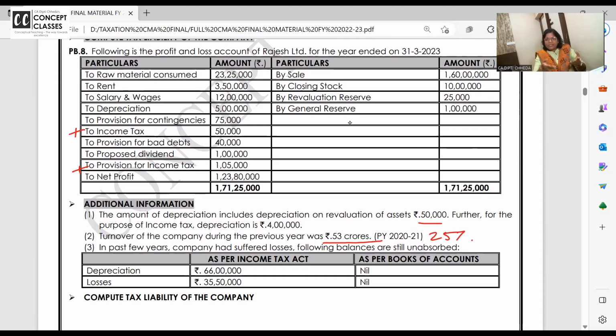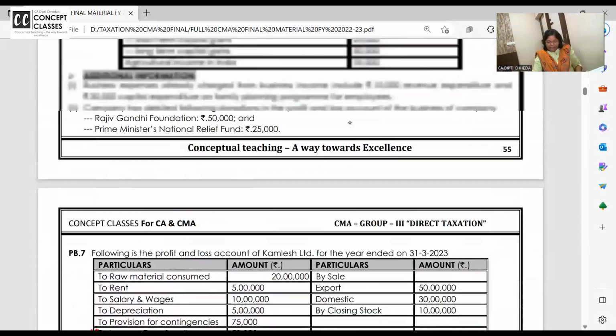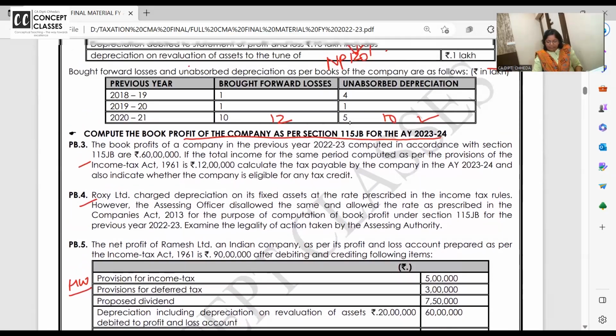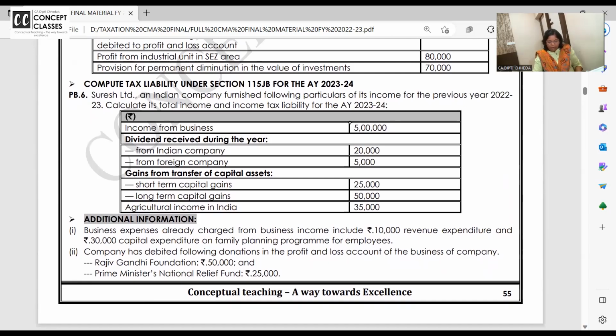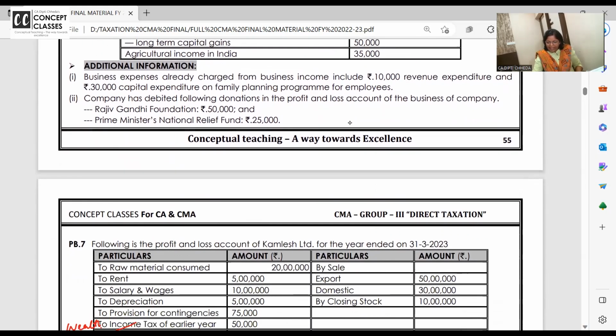You want me to discuss this problem or you will do it as homework? Homework is genuinely homework. This homework and one more I gave. Some simpler problems I have left in between. I'll take it little later. Let us have a full grip on add and less sums. Okay. That's all for today's class.